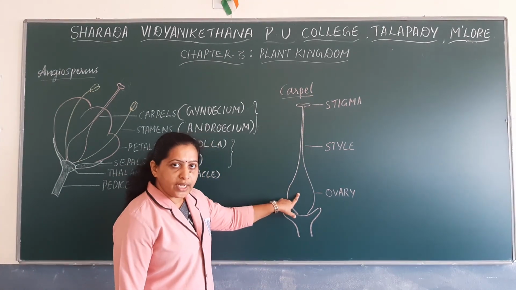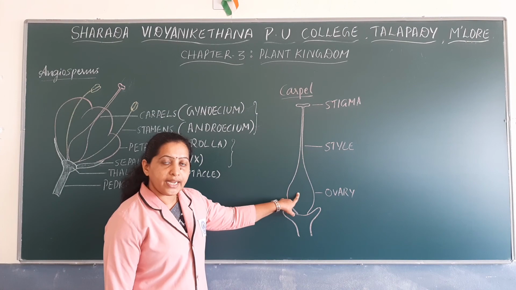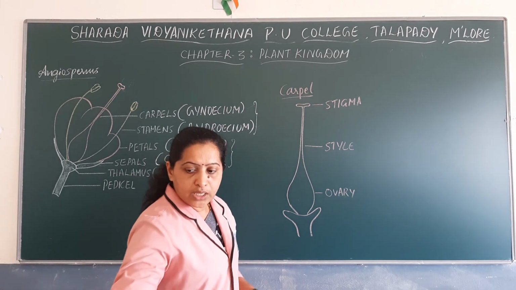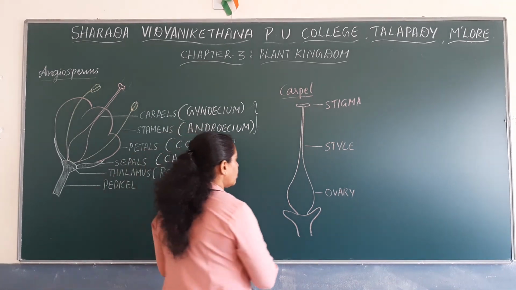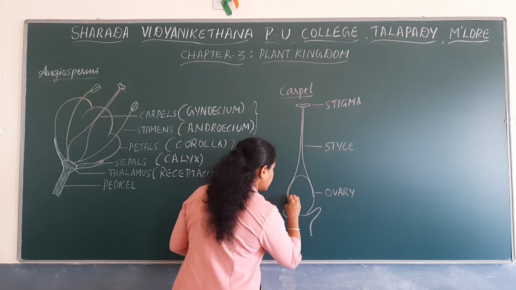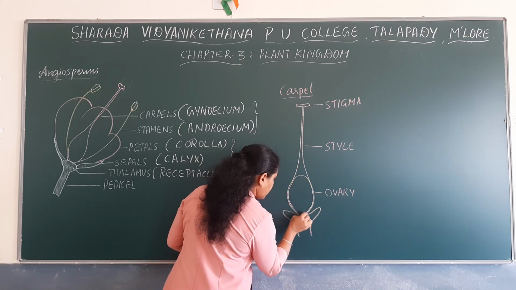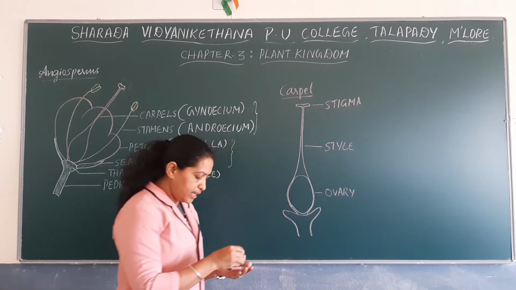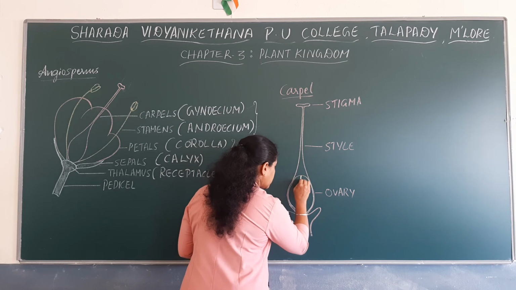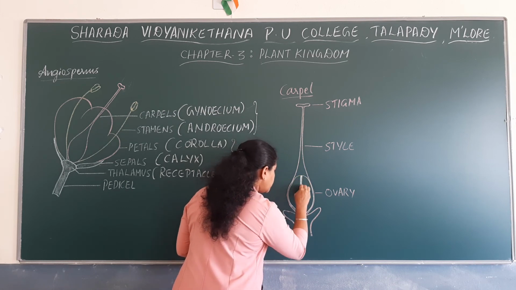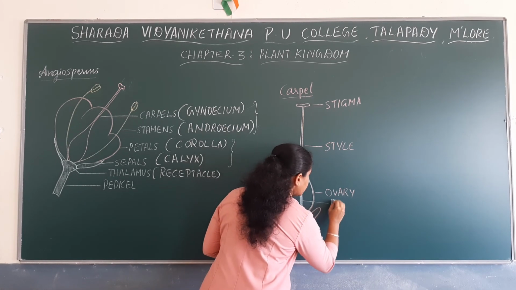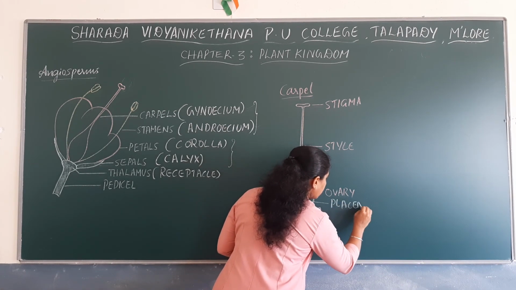Now within the ovary there is a cavity known as ovarian cavity. In the ovarian cavity there is a cushion-like tissue known as placenta.